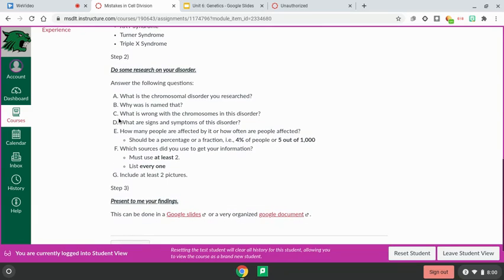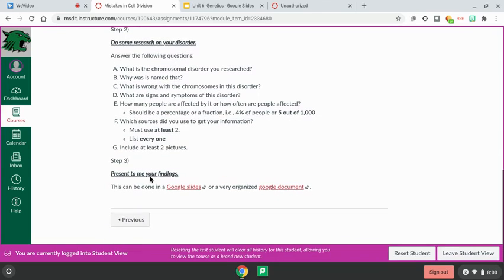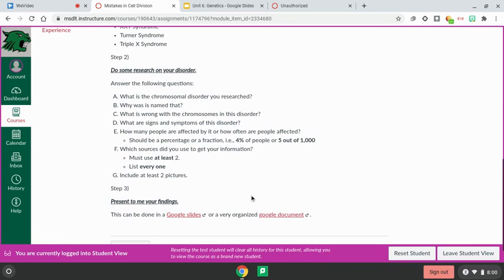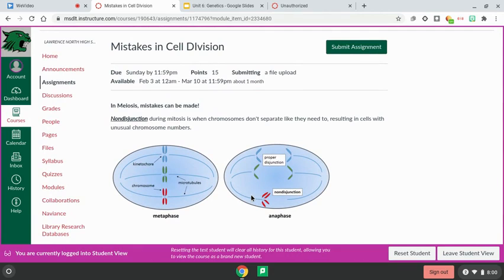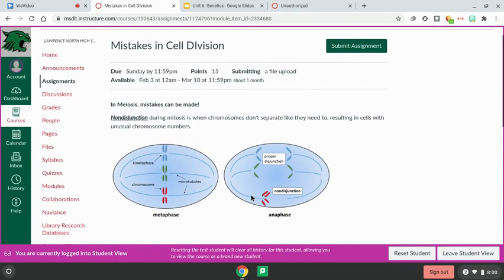Then you're going to do some research. What is the chromosomal disorder you researched? Why is it named that? What is wrong with the chromosomes? What are signs and symptoms? How many people are affected by it? And what sources did you use? You have to use at least 2. And then make sure that you have at least 2 pictures. Then you're going to put all that stuff into either Google Slides or a very organized Google document and turn it in. If you have any questions about that, let me know. Just enjoy learning about what happens in these instances where mistakes happen.